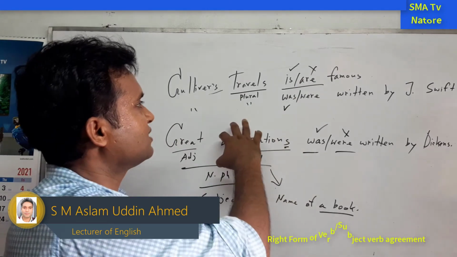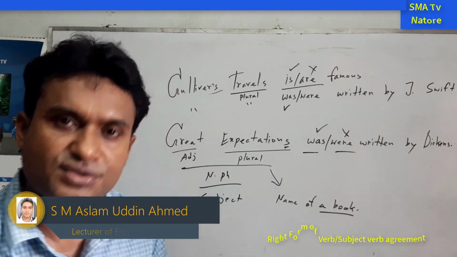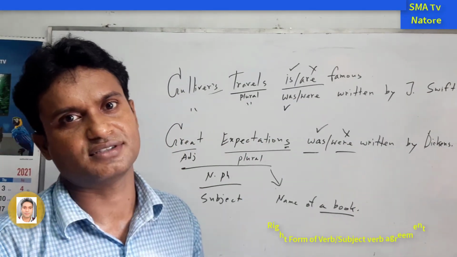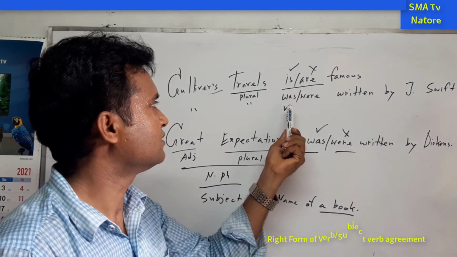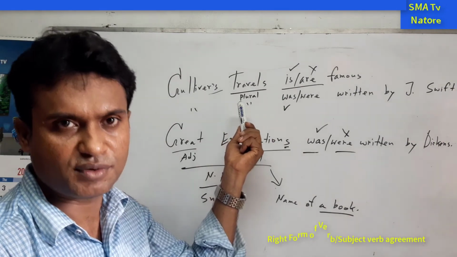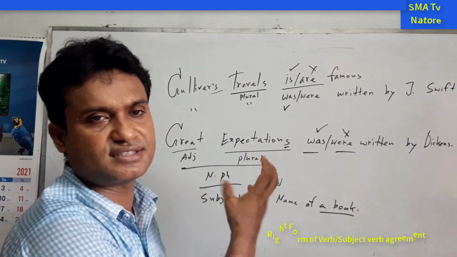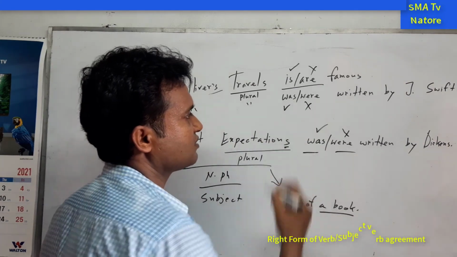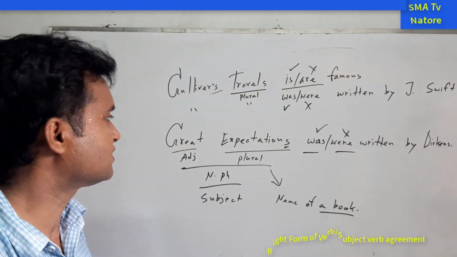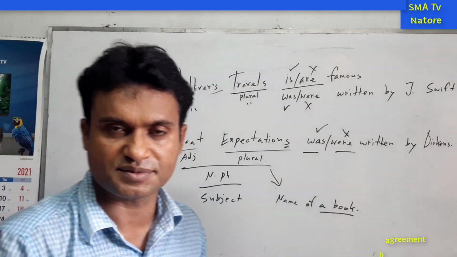Here if it is the past form, because Jonathan Swift has died, this is the writer. For this reason this is one kind of name of literature, so this is the singular form. For this reason we can write down here was, were is not correct. I hope that you can understand this subject verb agreement.